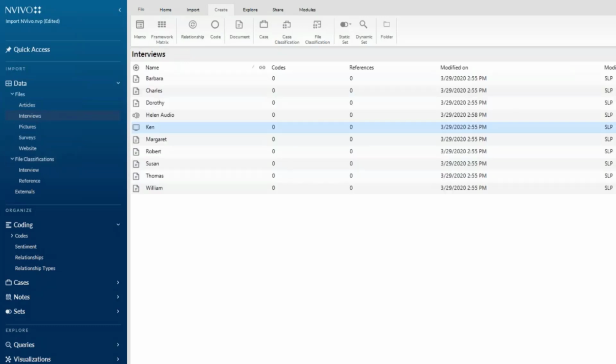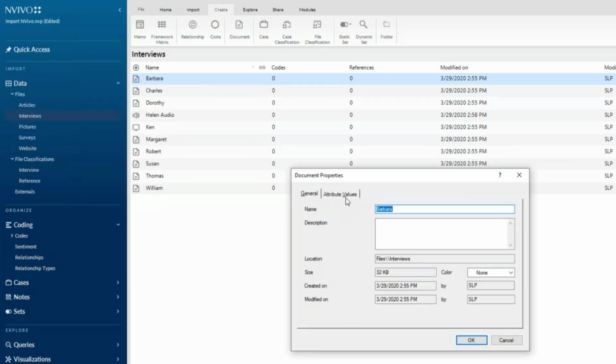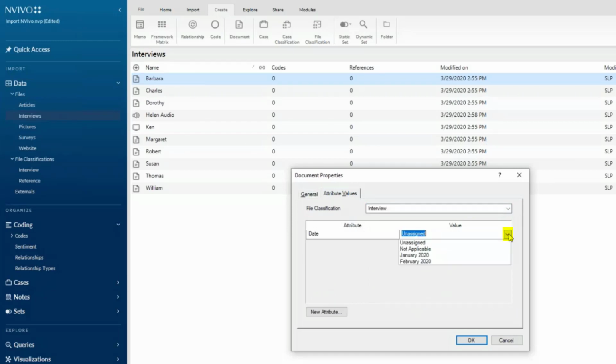So if I go back to the interviews, and I'm just going to right click and go to document properties and go to attribute values. If I pick interview now, you can see I can assign the date. And then I would be able to assign all the other information I put in regards to the interview also with the classifications.